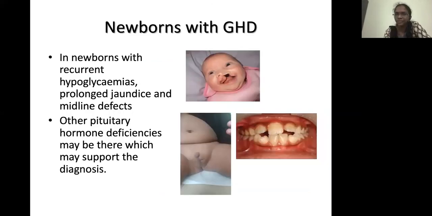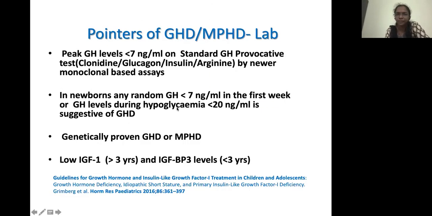How do you diagnose growth hormone deficiency in newborns? In newborns, generally they have very high levels of growth hormone. Children with GHD can have recurrent hypoglycemia, prolonged jaundice, and sometimes midline defects, like cleft lip and micropenis. In an older child, a single central incisor may give a clue to the presence of a growth hormone deficiency or a multiple pituitary hormone deficiency. Other pituitary hormones may be deficient. So in a newborn, how do you diagnose growth hormone deficiency?